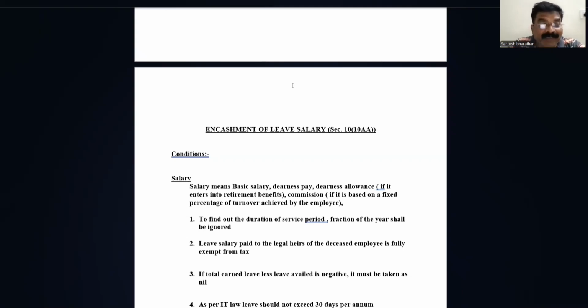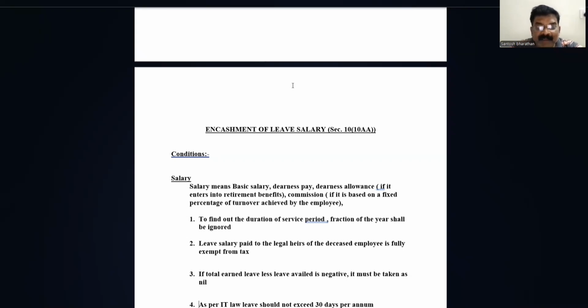Leave salary paid to legal heirs: any leave salary paid to a person's legal heirs, meaning the legal nominee, of a deceased person, where death has happened, that is fully exempted. It does not attract tax.